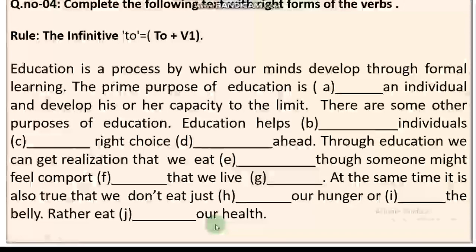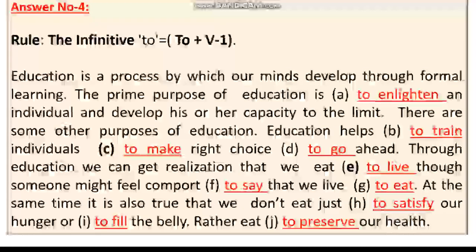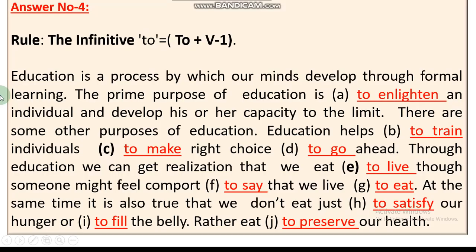Here, in these 10 gaps, 10 verbs will be used accurately. And these are the answers. First one, to enlighten, to train. Second one, to make, to go, to live, to say, to eat, to satisfy, to feel, to preserve. But for your better understanding, I think this is a very effective one.